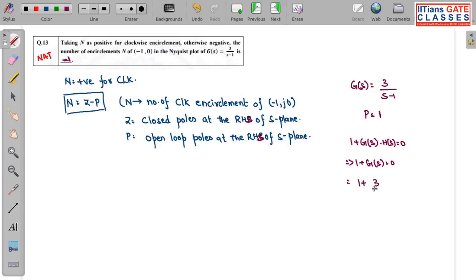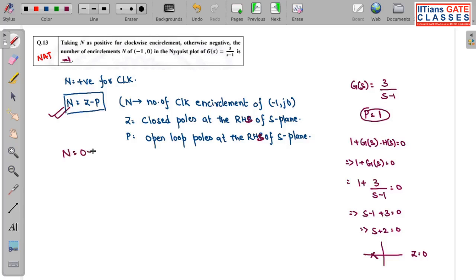So 1 plus 3 divided by S minus 1 equal to 0. So this will be S minus 1 plus 3 equal to 0, S plus 2 equal to 0. This is the pole for the closed loop, and you can see that this pole is actually in the left hand side of S plane. So your P is 1. Z is the number of closed loop poles at the right hand part of S plane, and here there are none, so Z is 0.